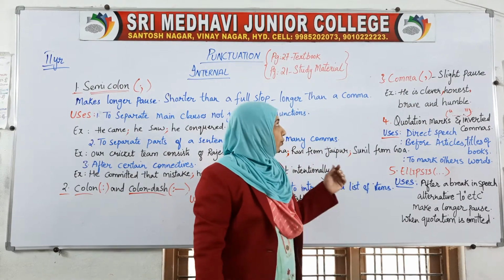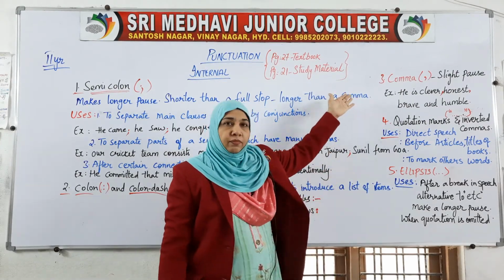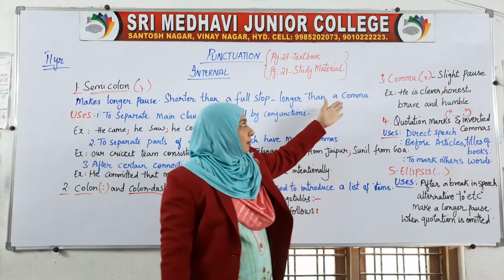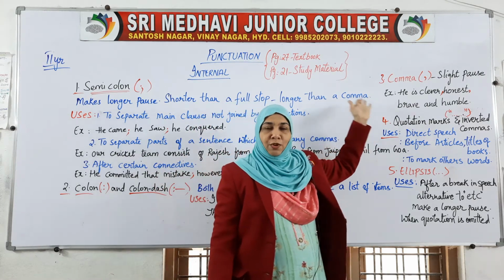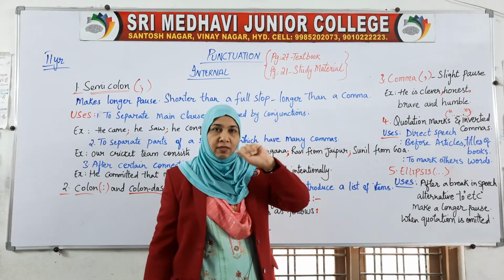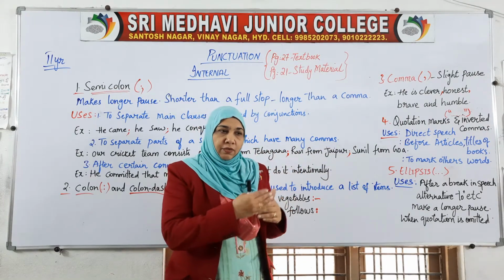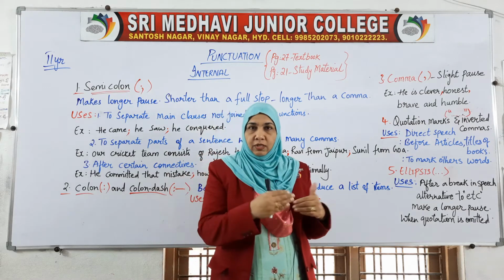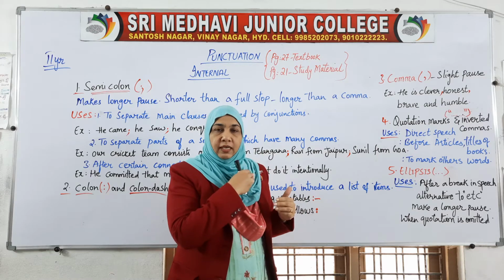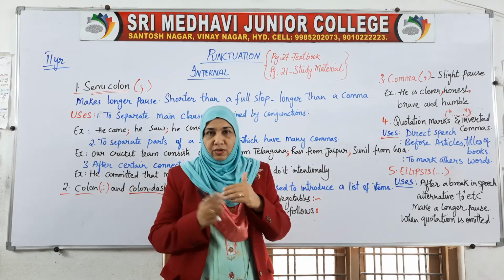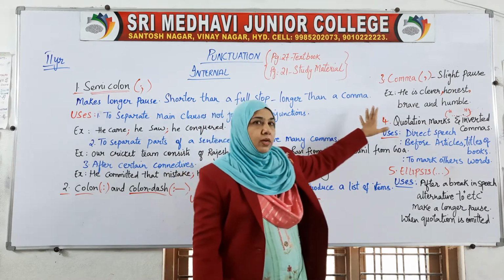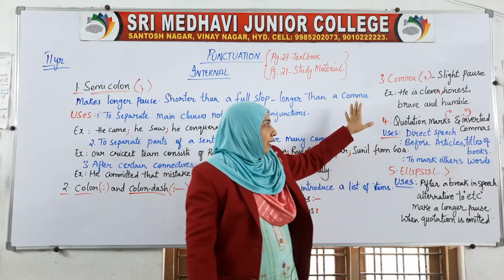Now we'll move to the next one, normally one of the favorite punctuation marks for students: commas. It is a slight pause. When we have a long sentence and we cannot complete it within a single breath, we have to take pauses, and those pauses are known as commas.